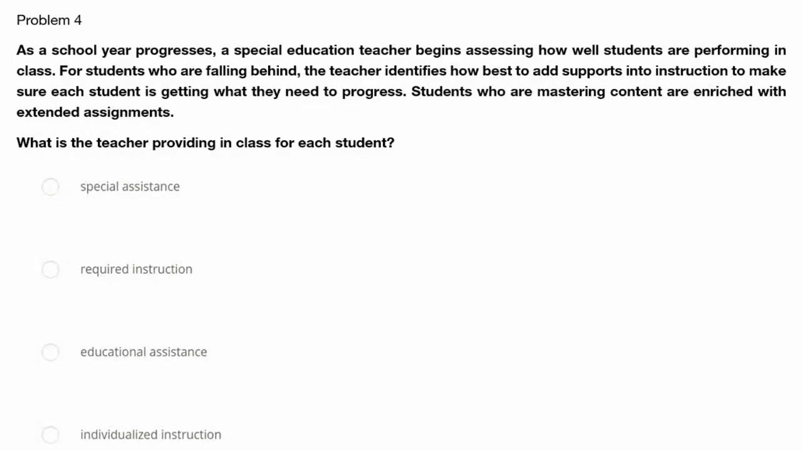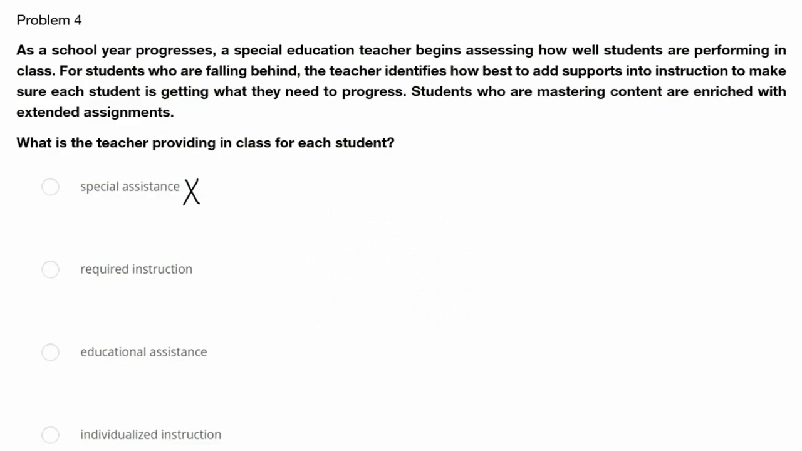First one is special assistance. This term generally refers to providing students help with specific needs, but doesn't capture the broader idea of personalized instruction for all students. And according to our question, that is what the teacher is doing. She's providing personalized instruction for the student. So we're going to go ahead and put an X here.